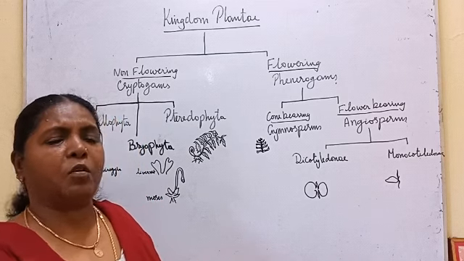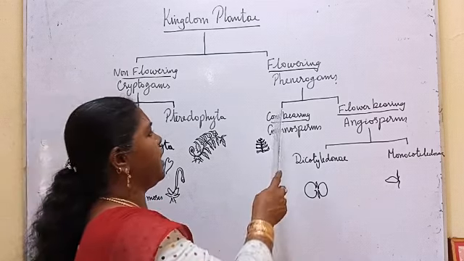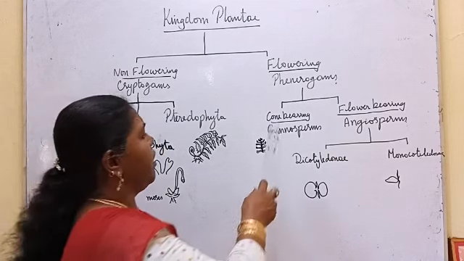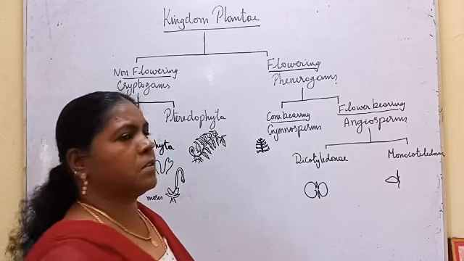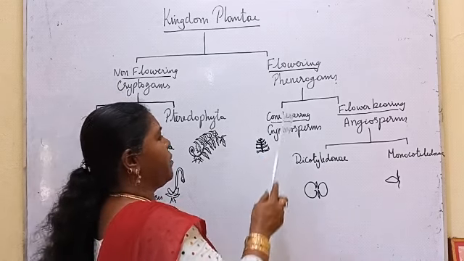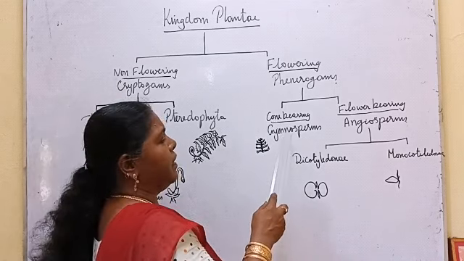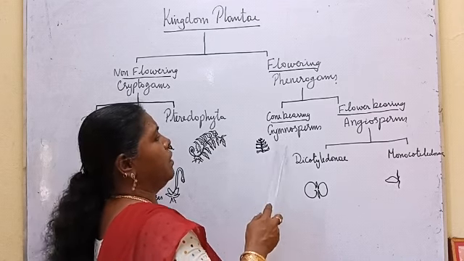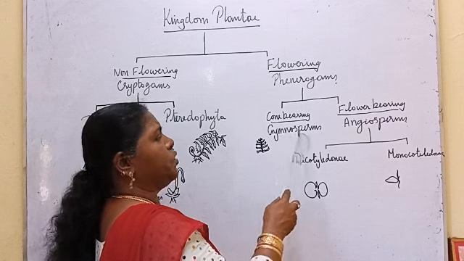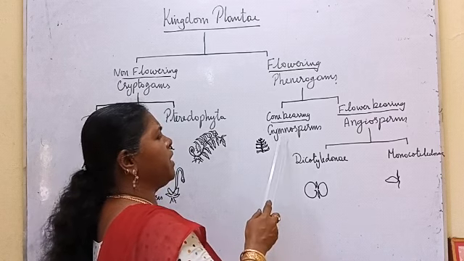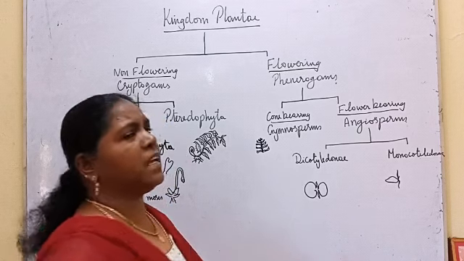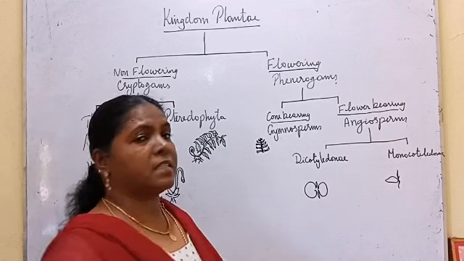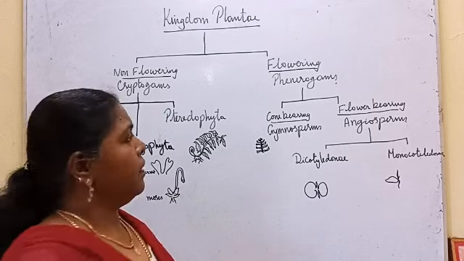If they are produced in cones, they are cone-bearing phanerogams, called gymnosperms. All the plants which produce androecium and gynoecium in cones are kept under gymnosperms. One more thing: in gymnosperms, the seeds are not covered by the ovary, so they are also called naked-seeded plants.